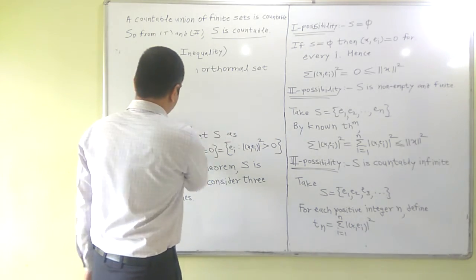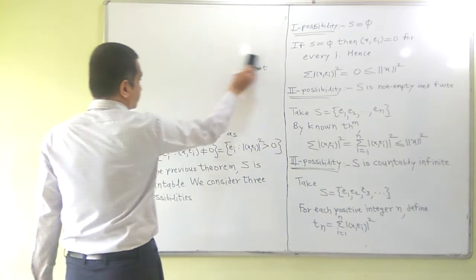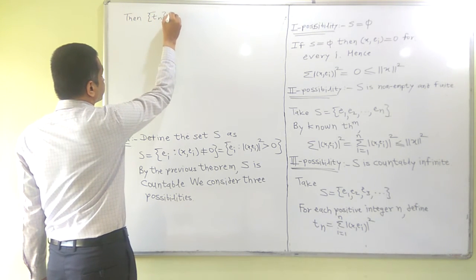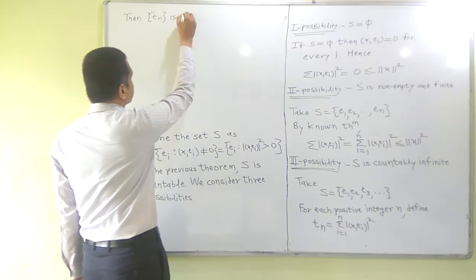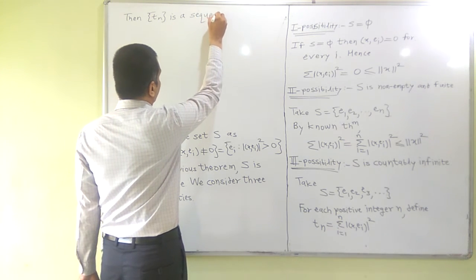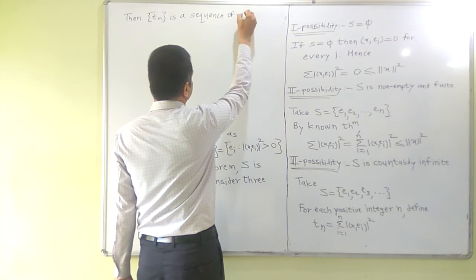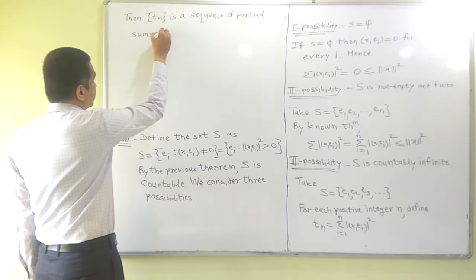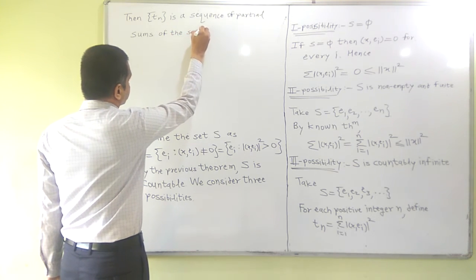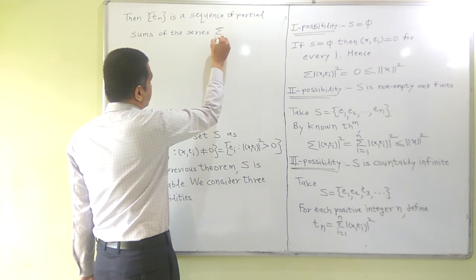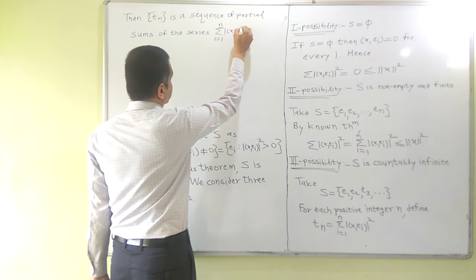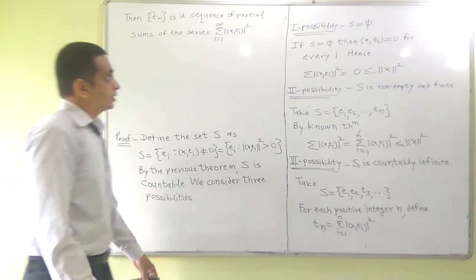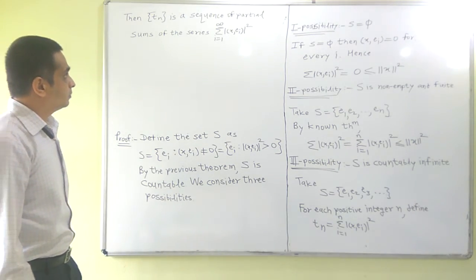Then the sequence Tn is a sequence of partial sums of the series, sum for i equal to 1 to infinity of |⟨x, e_i⟩|². This is a series of non-negative real numbers.